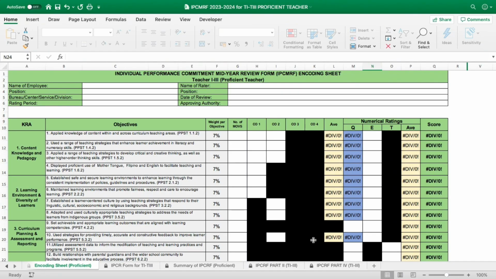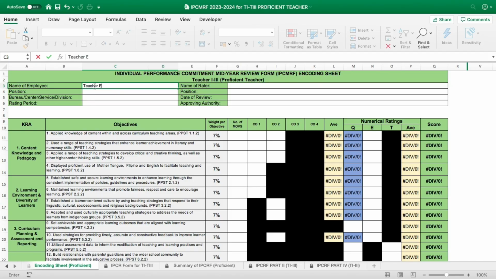We have KRA objectives, weight per objectives, number of MOVs. So we have here the COT1 and COT2. Take note, naka-blacken yung COT3 and 4 kasi mid-year pa lang ito, teachers. So we have here the numerical ratings.